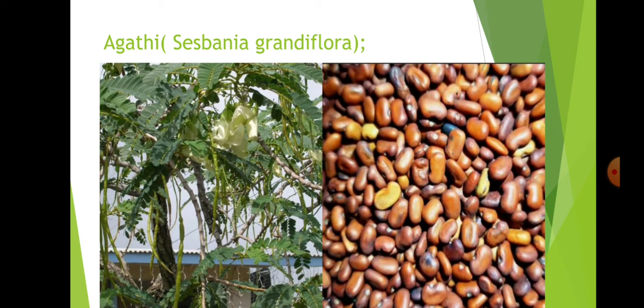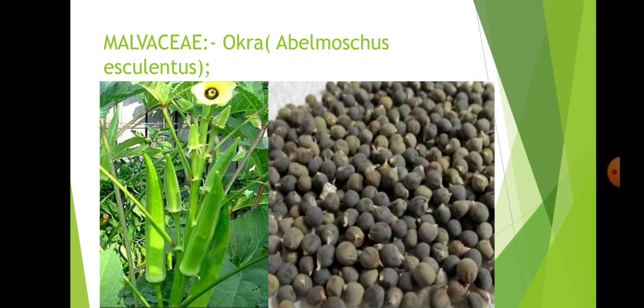whitish in color. And next, under the next family, that is Malvaceae, the only edible vegetable under the Malvaceae is okra, Abelmoschus esculentus. These are the seeds of okra.